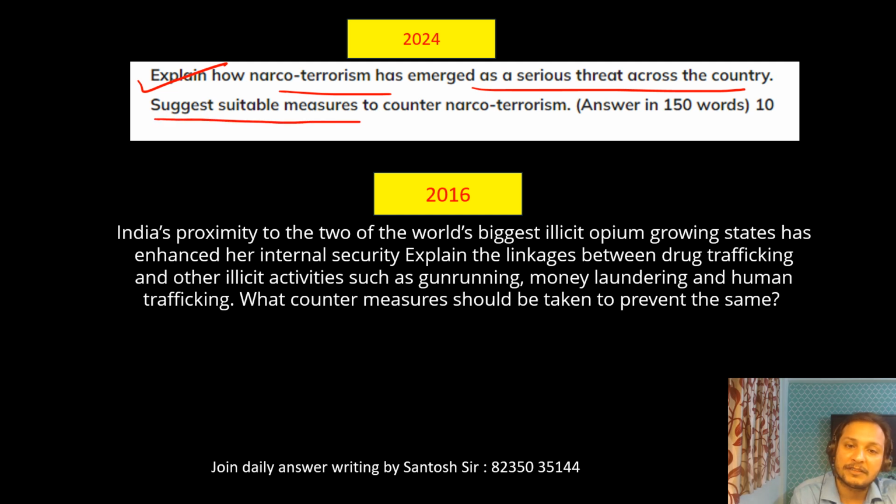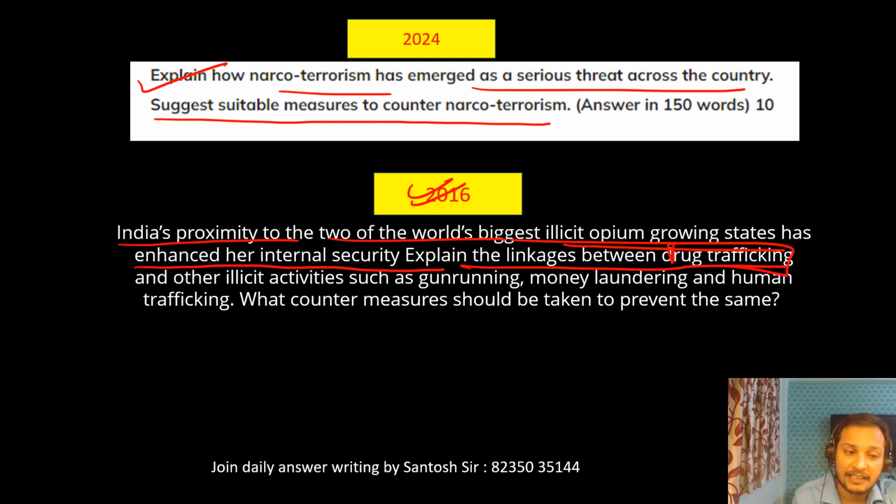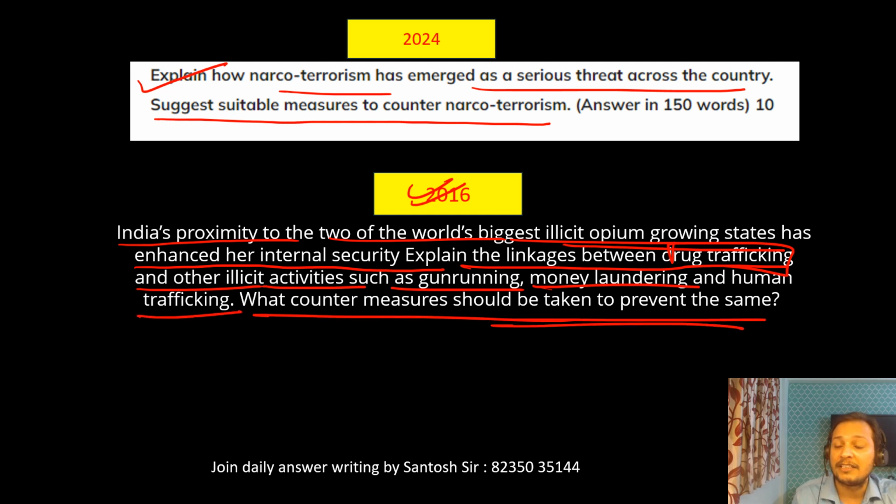Suggest suitable measures to counter narco terrorism. Exactly narco terrorism was not asked, but what was asked you can see in 2016: illicit opium growing areas. India's proximity to illicit opium growing areas has enhanced her internal security. Explain the linkages between drug trafficking and other illicit activities such as gun running, money laundering, and human trafficking. What countermeasures should be taken to prevent this drug trafficking?